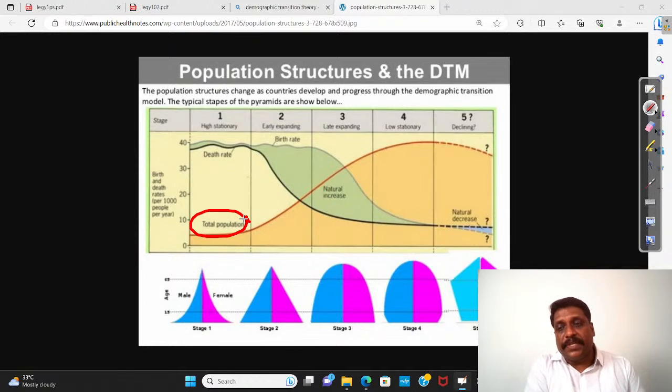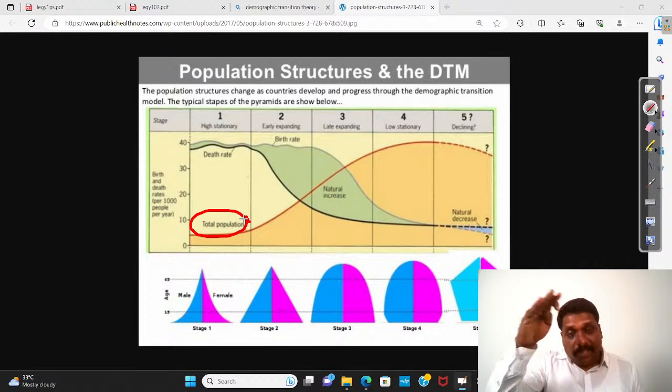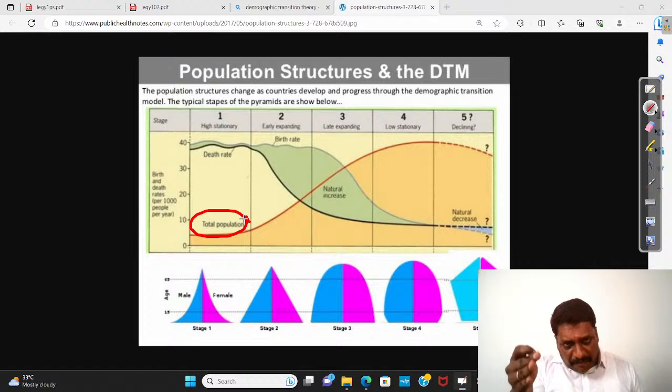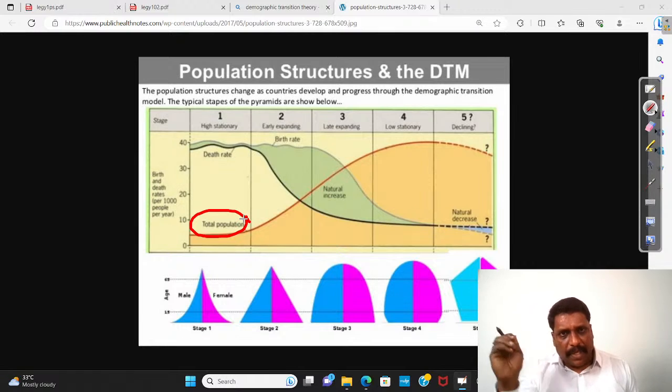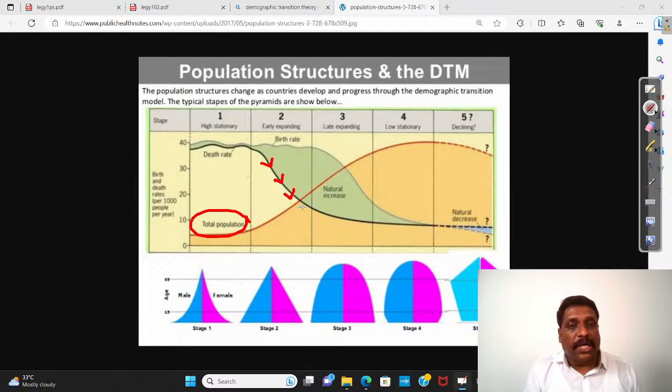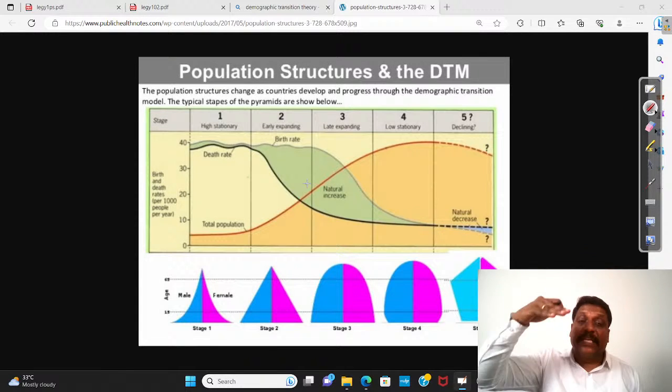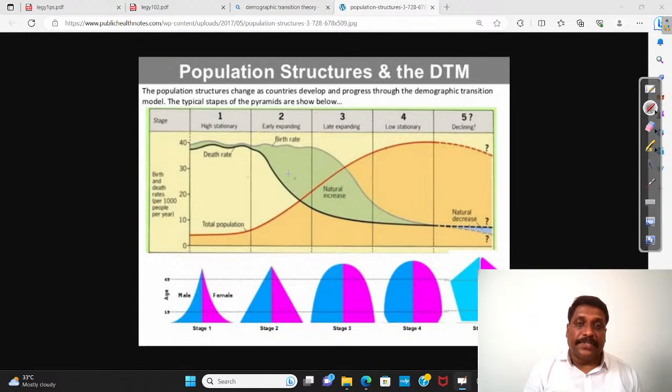Now, the demographic transition model says death rate will decline first, and only eventually the birth rate will decline. Why does death rate decline first? It is because of technological advancement, particularly in the field of medicine. So life expectancy will increase. If life expectancy increases, birth rate will refuse to reduce, but death rate will decrease.